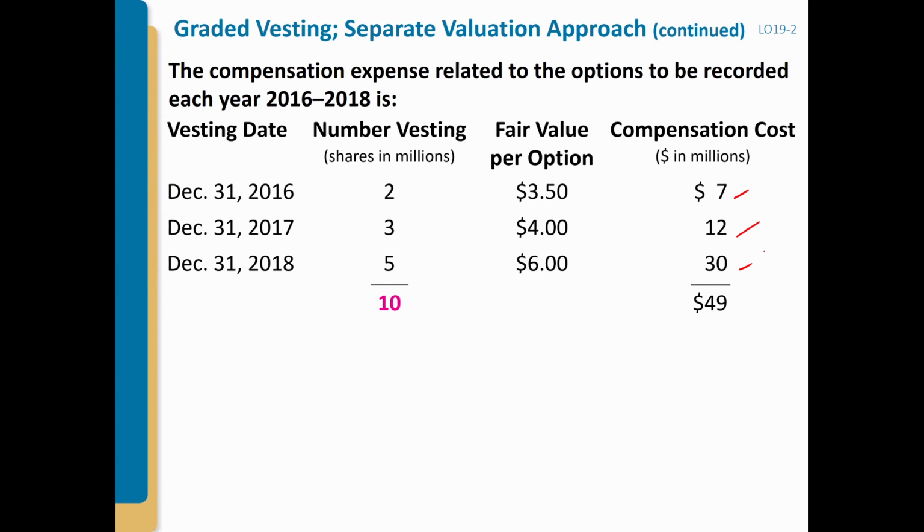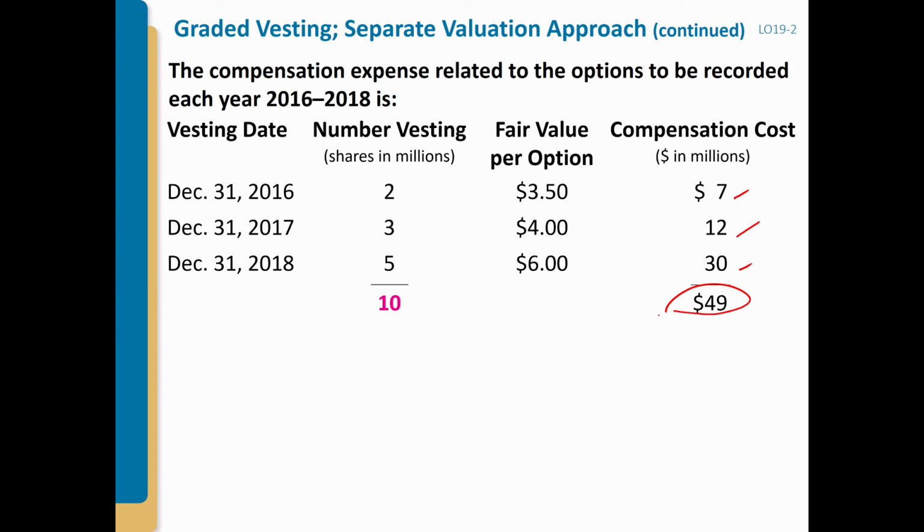Okay, 7, 12, 30. These are the total values, and then we calculate the total here is 49. So 49 is the total compensation cost, the total compensation expense. So we separate those 3, and we estimate individually. Okay, so far so good, everyone.